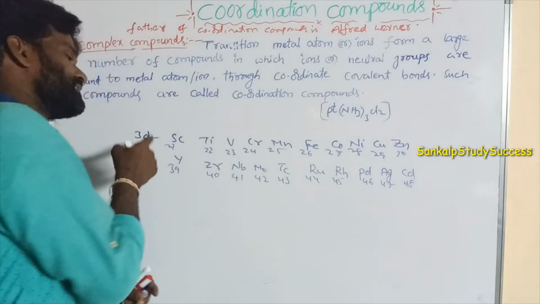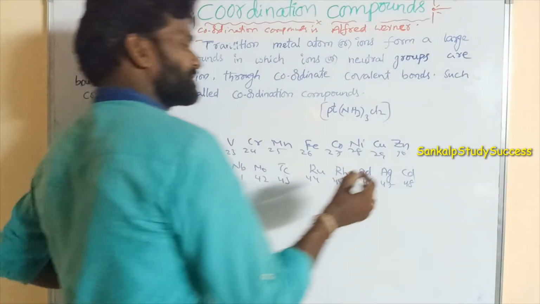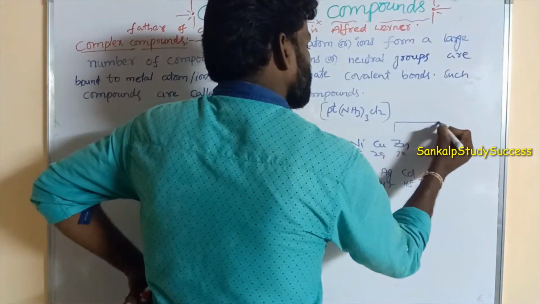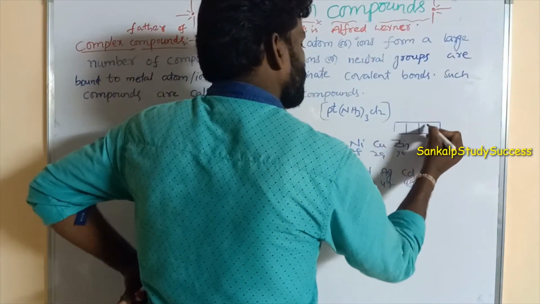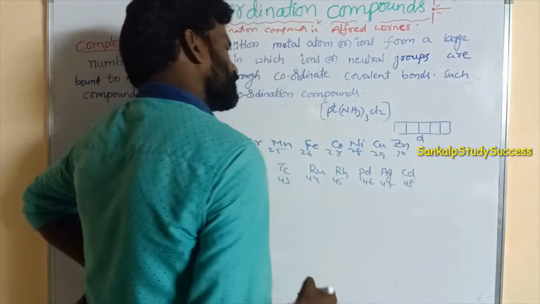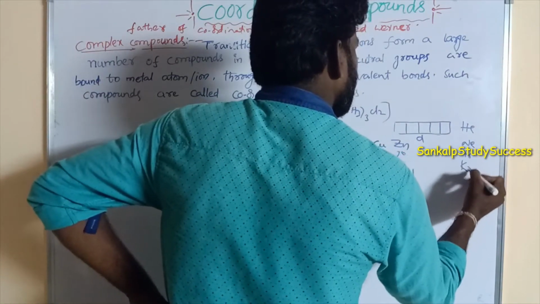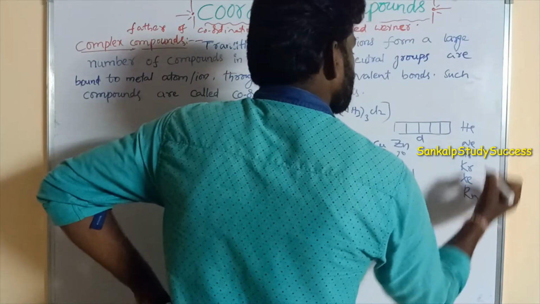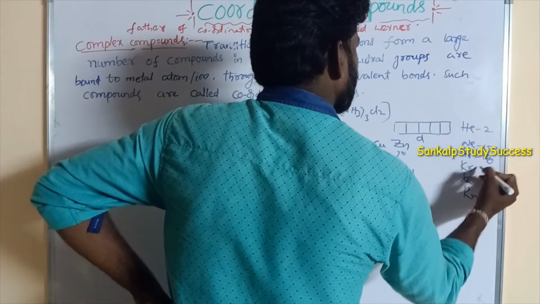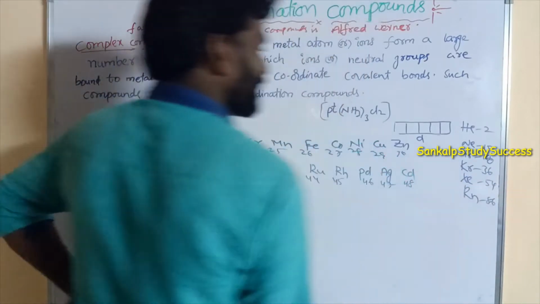So this is the 3D series, this is the 4D series, and the 5D series also. All these are d block elements, with the d orbital having 5 suborbitals. We know the inert gas elements are helium, neon, argon, krypton, xenon, radon. What are their atomic numbers? 2, 10, 18, 36, 54, 86. These are the atomic numbers.